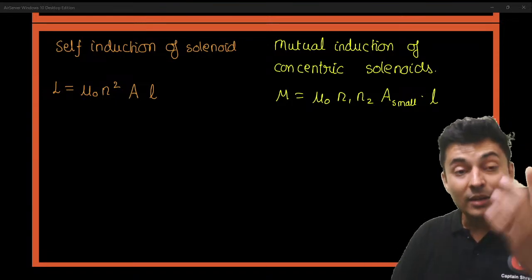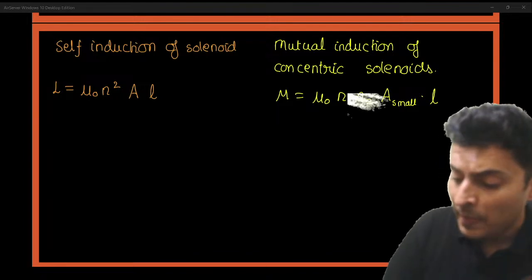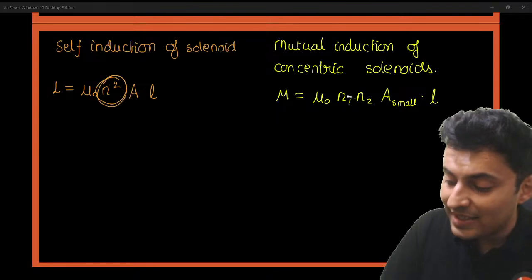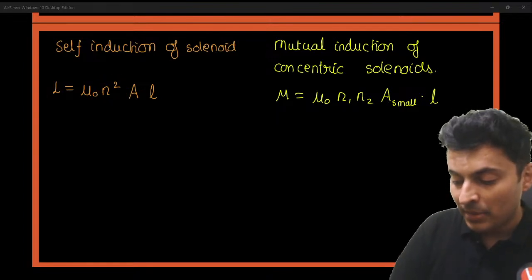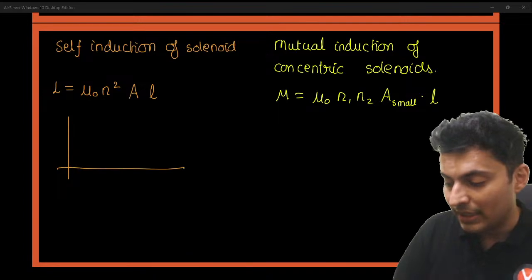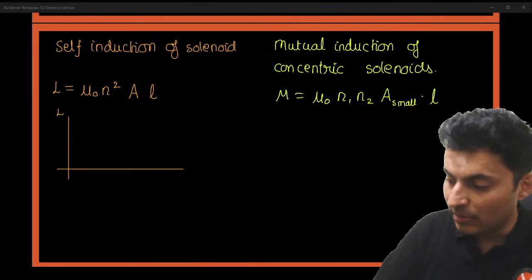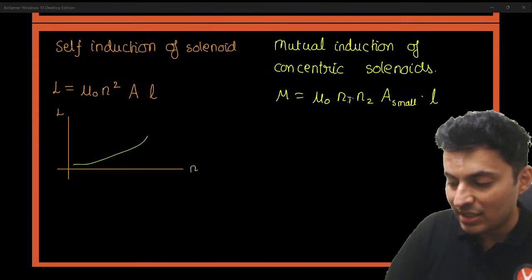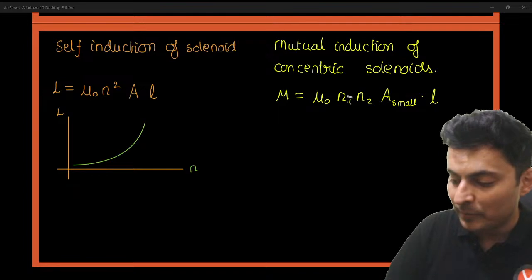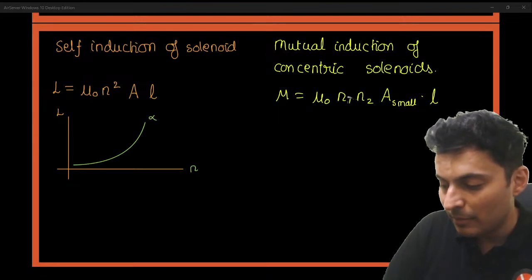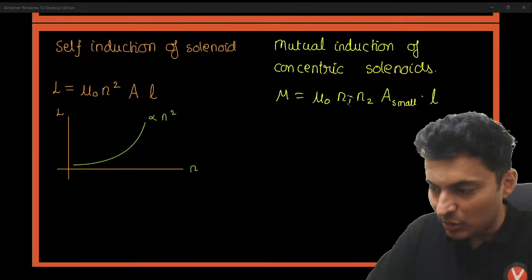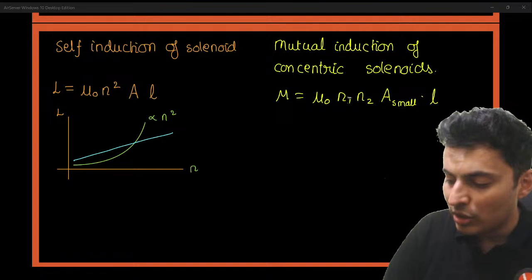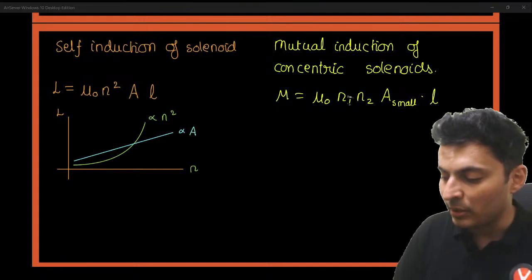which graph you might need. Say, for example, the solenoid's self-induction graph is asked versus number of turns per unit length. Because it is n square, I know it will be a parabola. It is directly proportional to n square. If it is asked with regards to area, I know it is directly proportional to area, so it will be a straight line.